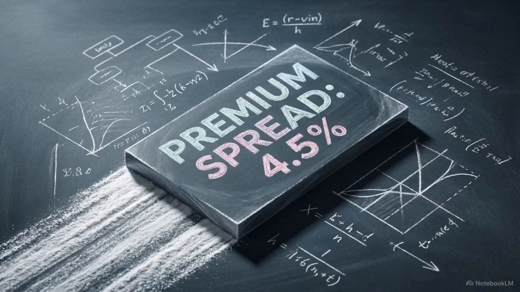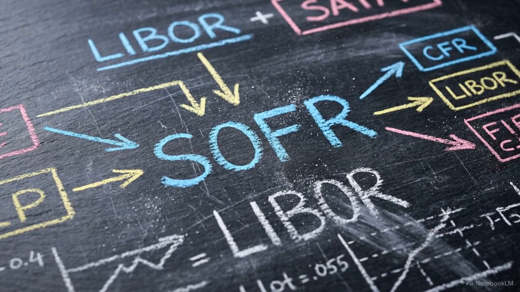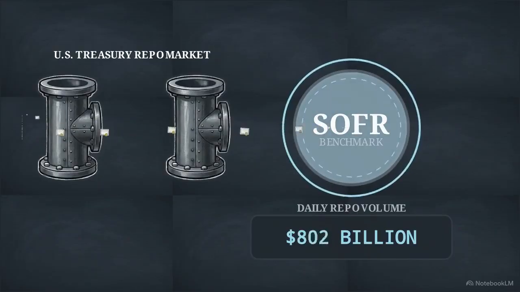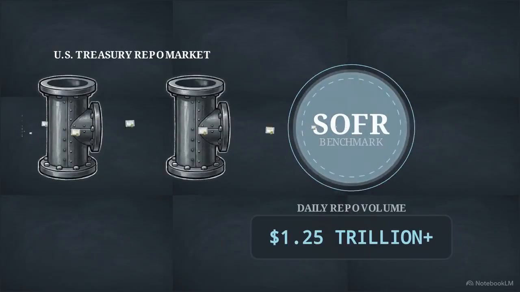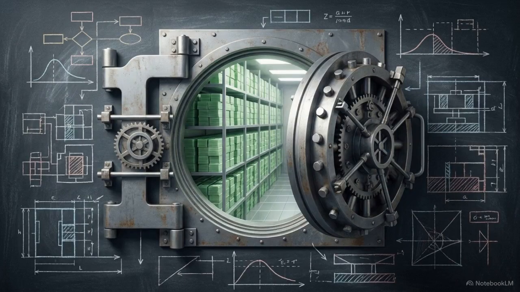Banks now charge a premium for transactions that use up their limited regulatory capacity. The Basel III framework successfully buffered traditional core banks by redirecting high leverage activity into the unregulated shadow banking sector. To address these shifts, the Federal Reserve transitioned from LIBOR to SOFR, the Secured Overnight Financing Rate. SOFR is derived from the broad cost of borrowing cash overnight collateralized by treasuries, representing over $1 trillion in daily transactions. The Fed also created the Standing Repo Facility.